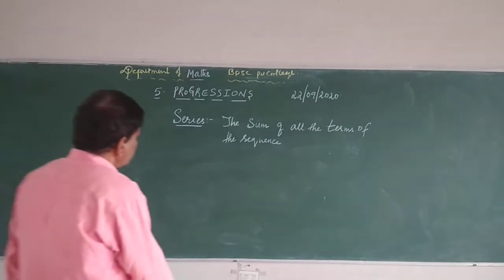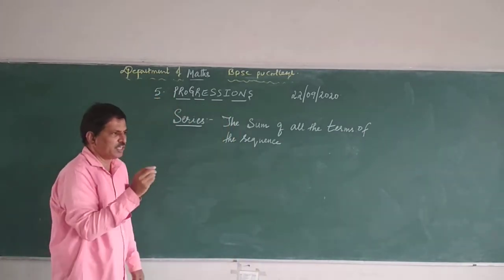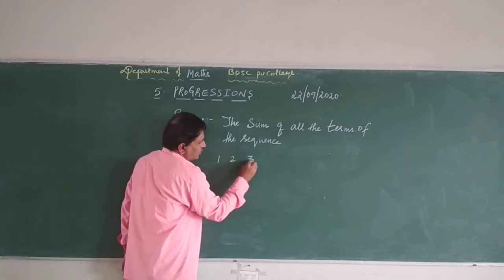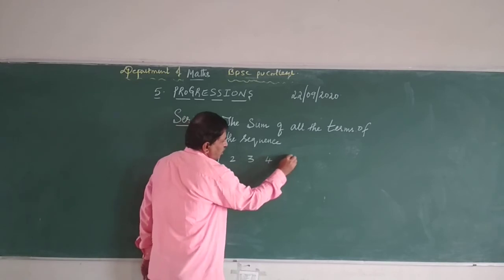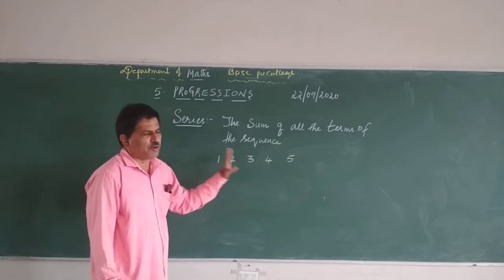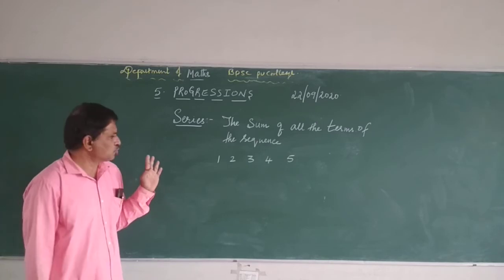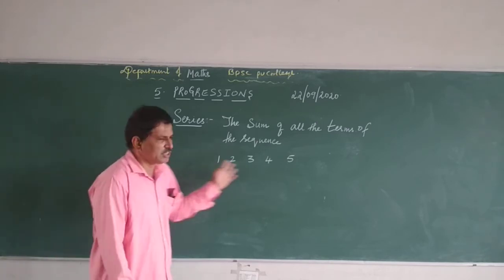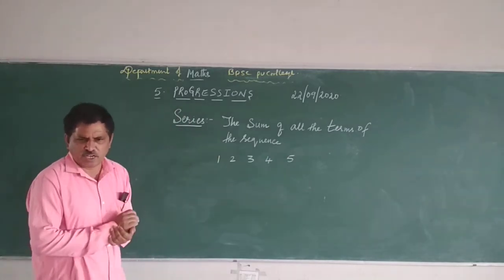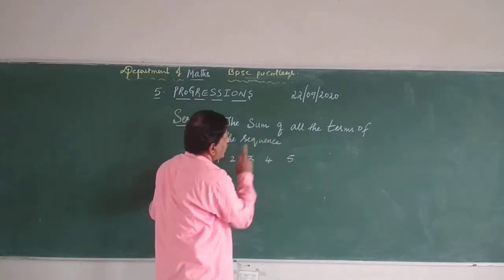Now series means the sum of all the terms of the sequence. Suppose the sequence is 1, 2, 3, 4, 5, up to 5. I have taken up to 5. So these are numbers in the form of a sequence. This is a sequence because they are in ascending order, in some order, according to some condition.